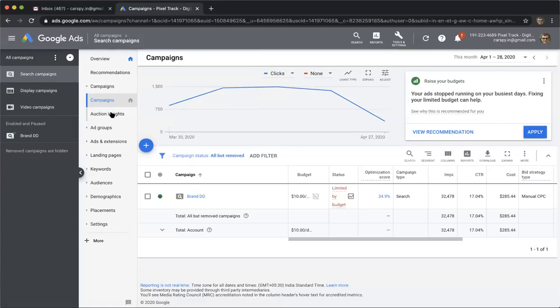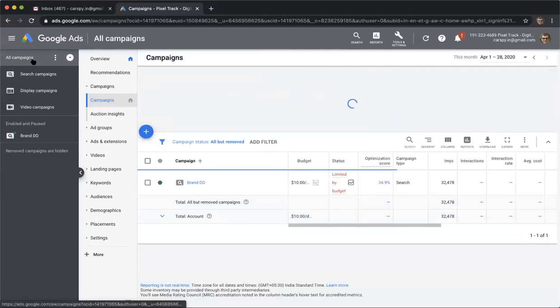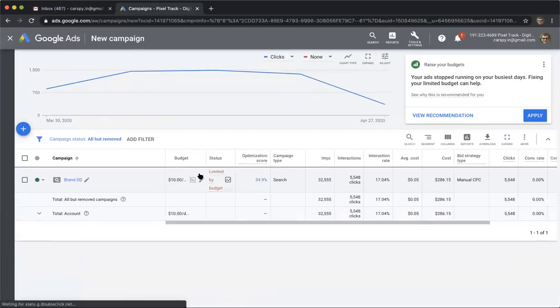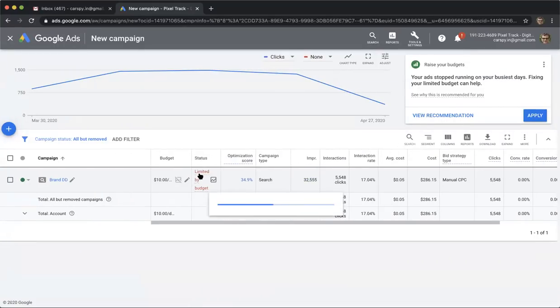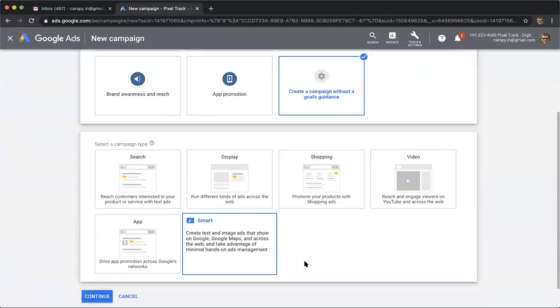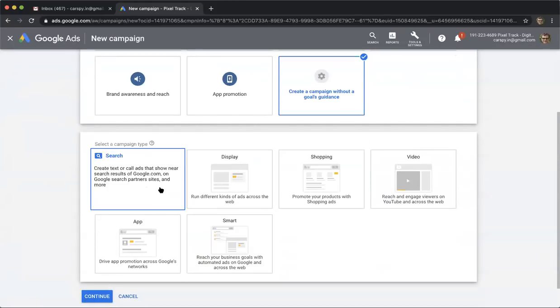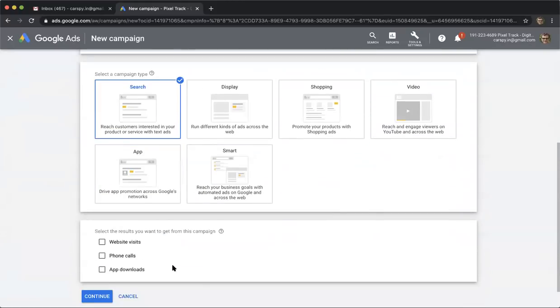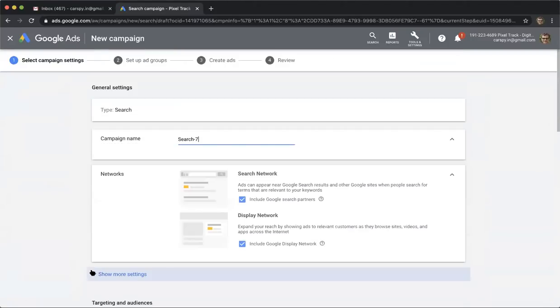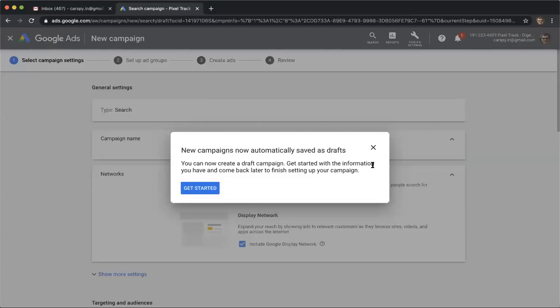So if you want to create a search campaign, go into all campaigns, click on add, and click on create a new campaign. Once you click on create a new campaign, you are going to say create a campaign without a goals guide. Let's say I want to create a search campaign. So click on continue. And here I am going to give a campaign name.